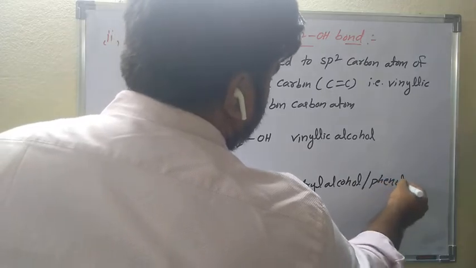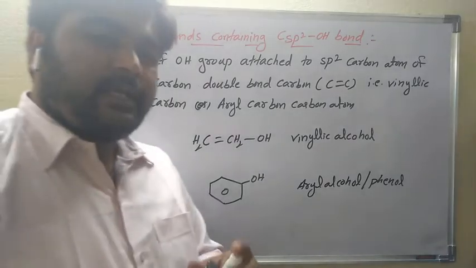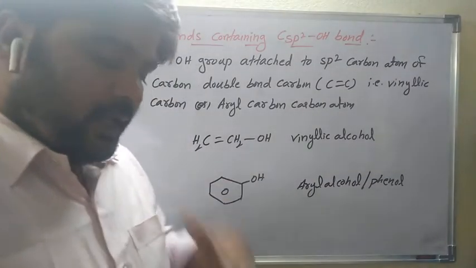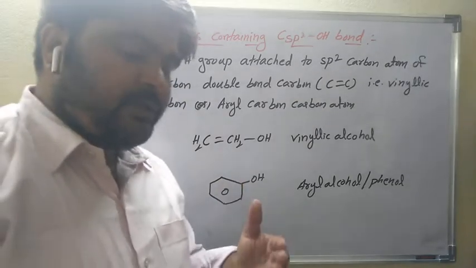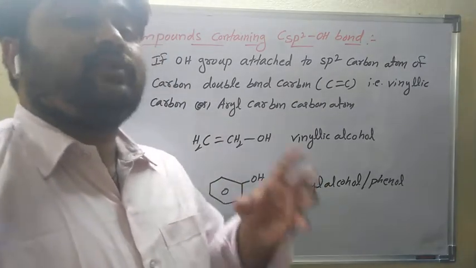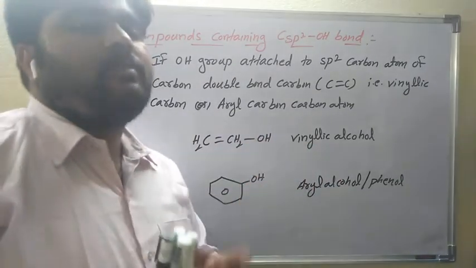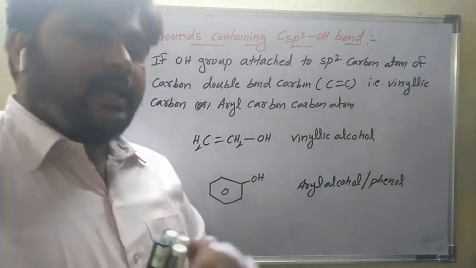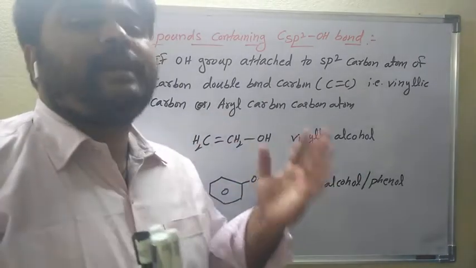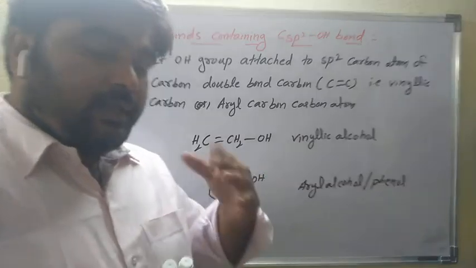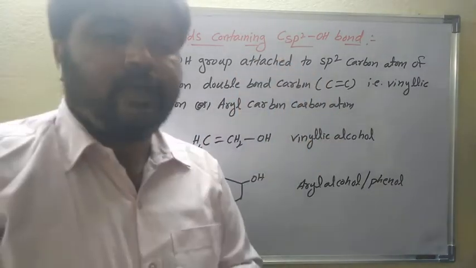Is it clear? Compounds containing a carbon sp3–OH bond are primary alcohol, secondary alcohol and tertiary alcohol, which you already know. Next is allylic alcohol: the OH group is attached to an sp3 carbon atom next to a carbon double bond carbon. Benzylic alcohol means the OH group is attached to an sp3 carbon next to an aromatic ring. So that is the classification based on compounds containing a carbon sp3–OH bond.